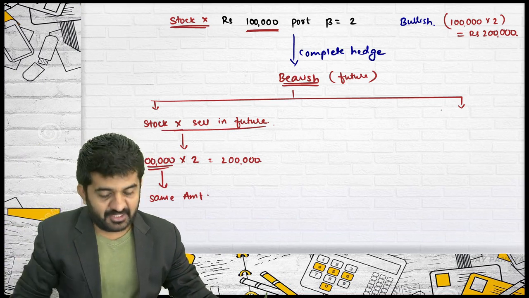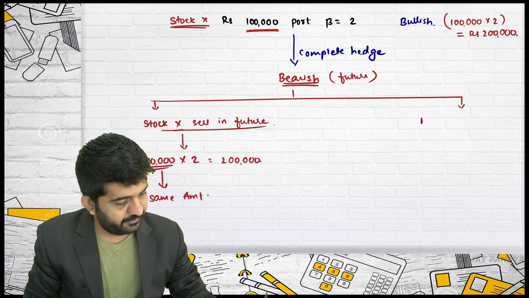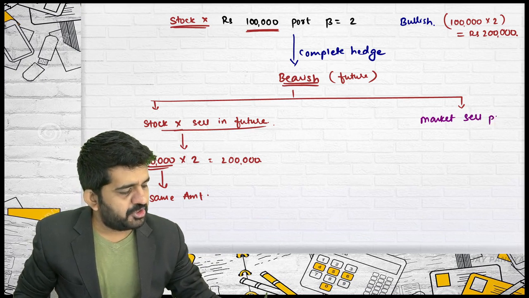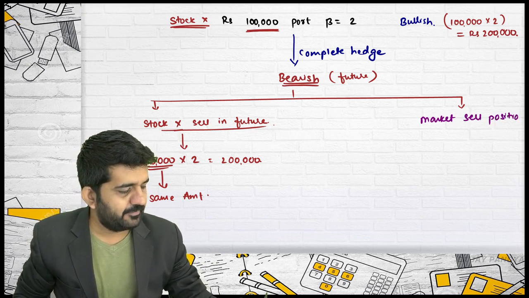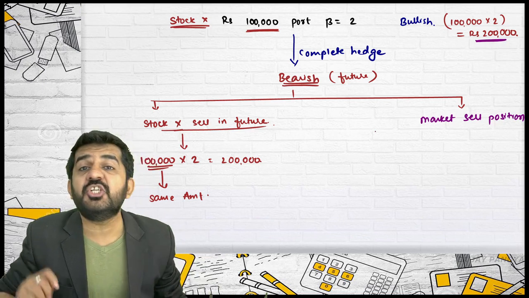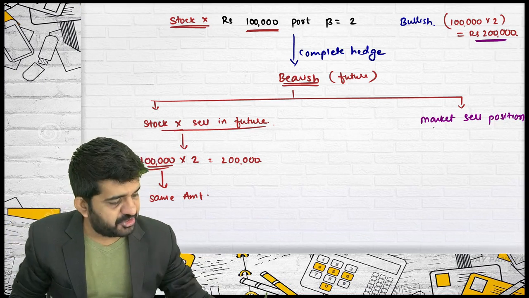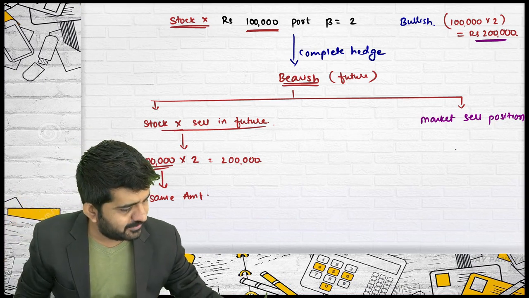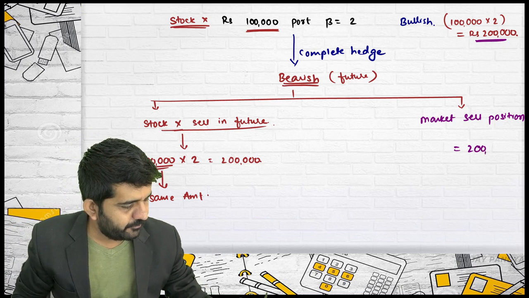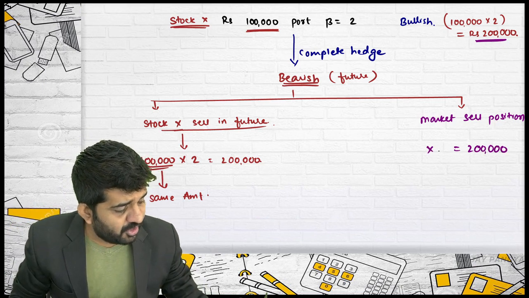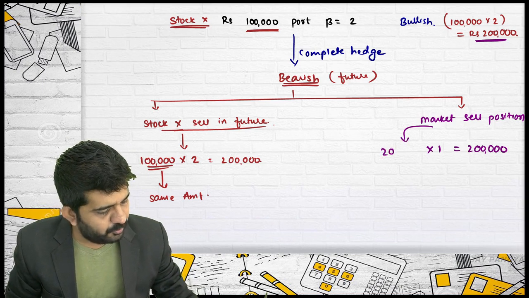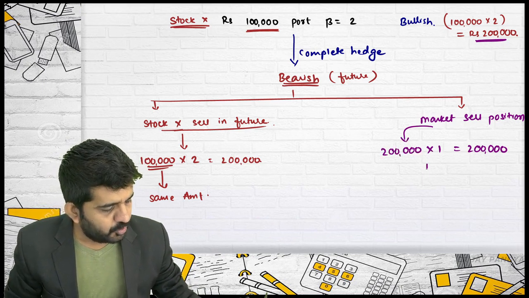But if you are hedging with market, you will have to take sell position. How much position you want in bearish nature? How much total position you want bearish? Is it 2 lakhs? The beta of market is only 1. So how much sell position you will have to take is 2 lakh.